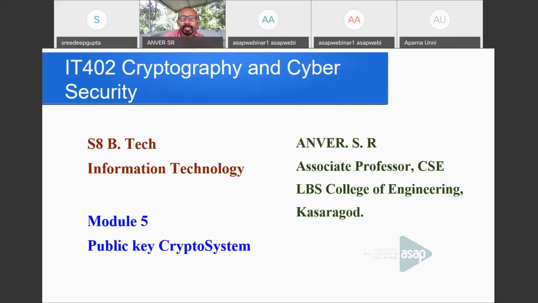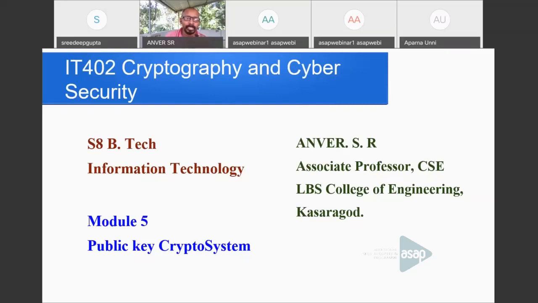In the first module, we have seen the mathematics necessary for the cryptography subject. In the second module, there is an introduction to cryptography. The third and fourth modules cover the first type of crypto system, that is the symmetric crypto system.